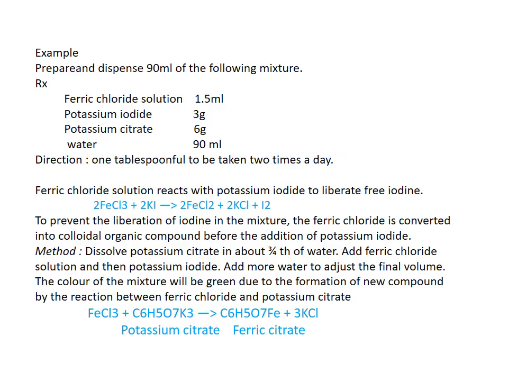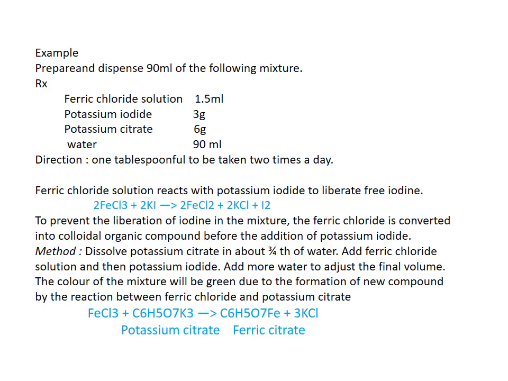So how can we prepare it? First, dissolve potassium citrate in 3/4 of the quantity of water. Add ferric chloride solution and mix together, which forms a colloidal organic compound. Then add potassium iodide into it. So ferric chloride is in contact with the potassium citrate, and there is no free ferric chloride to react with the potassium iodide. Add more water to adjust the final volume. By this way we can overcome the incompatibility.